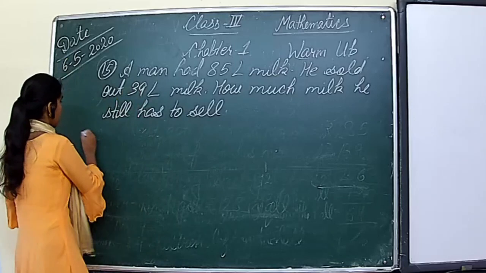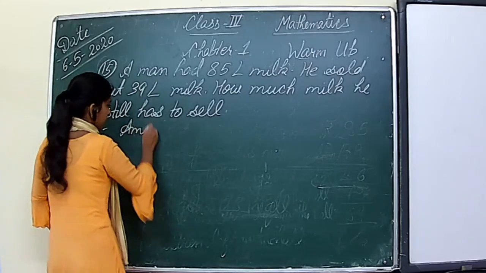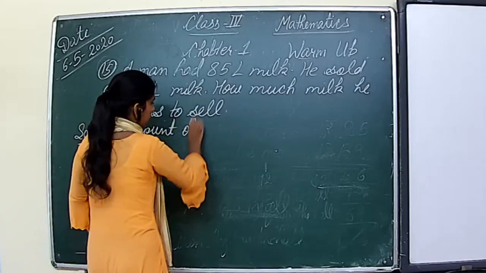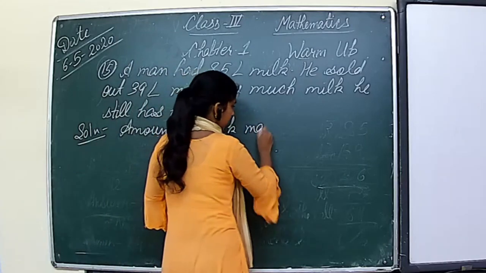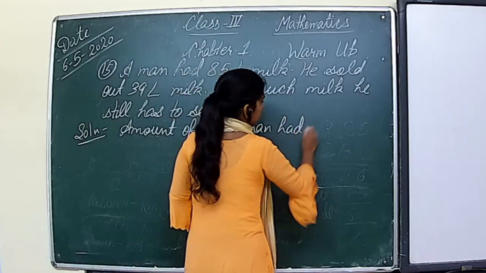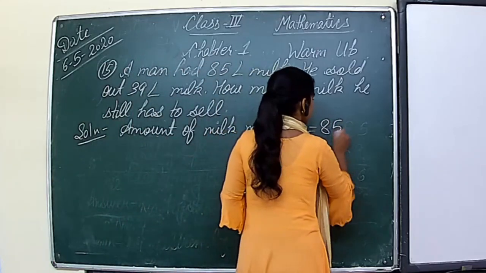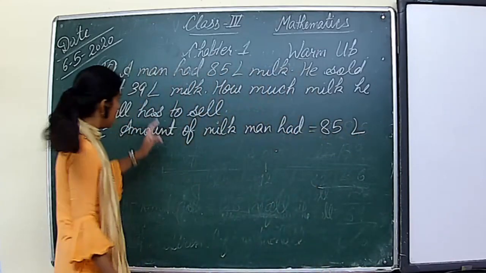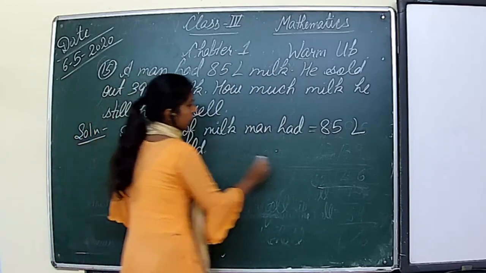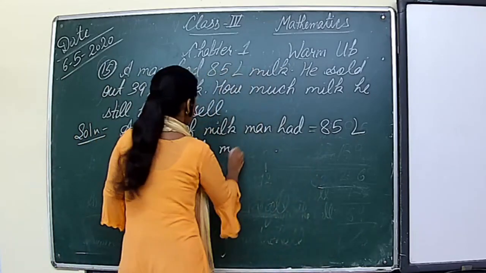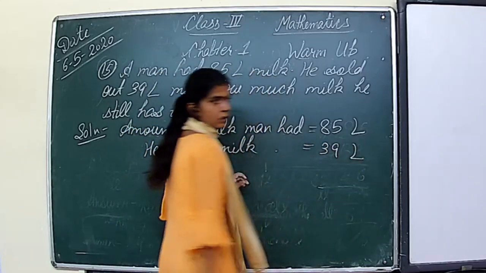So let's start solving. We will solve this also by using subtraction. First of all, we will write here amount of milk man had is equal to 85 liters. Then he sold milk is equal to 39 liters.